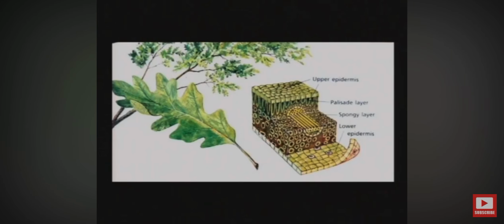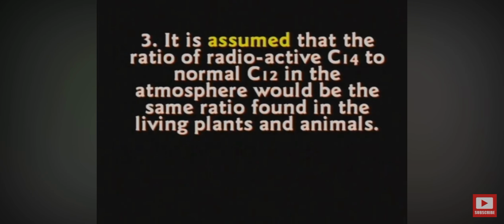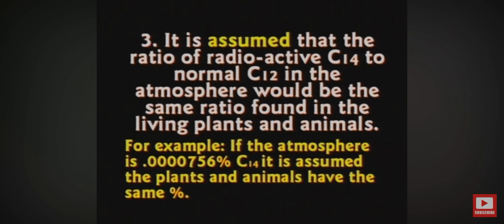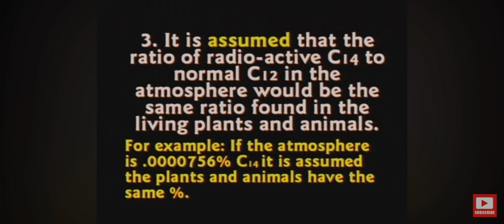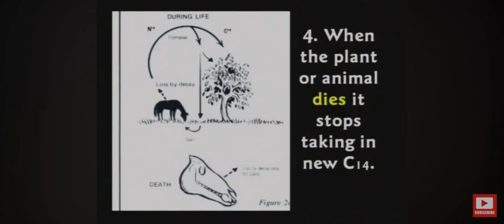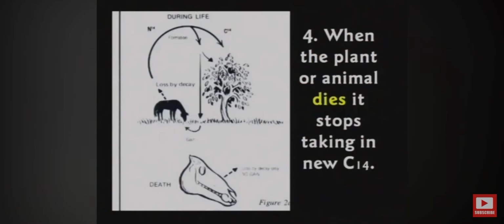It is assumed the ratio of C14 to normal C12 in the atmosphere would be the same ratio found in living plants and animals. If the atmosphere is 0.0000765%, it is assumed plants and animals have the same percentage. That has never been demonstrated, but it's a reasonable assumption. Okay. When the plant or animal dies, it stops taking in new C14, so in theory you can tell how long it's been dead by measuring how much C14 is left.